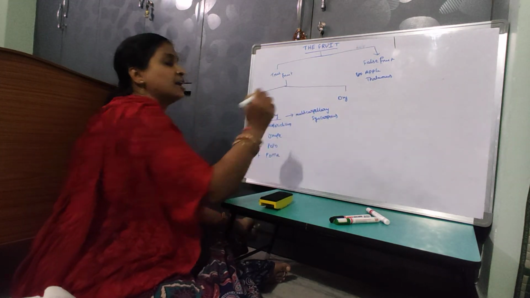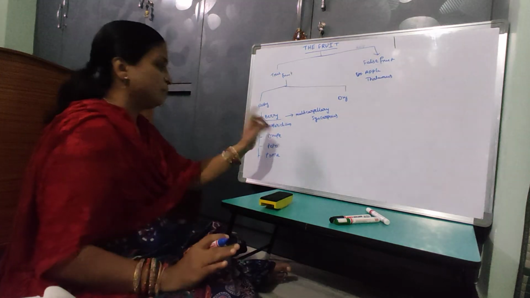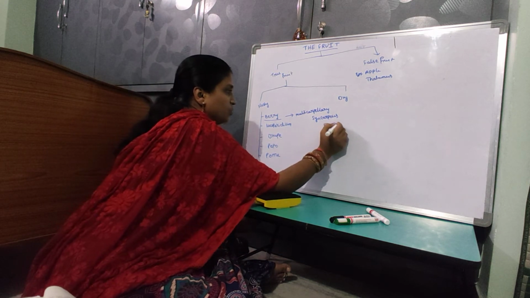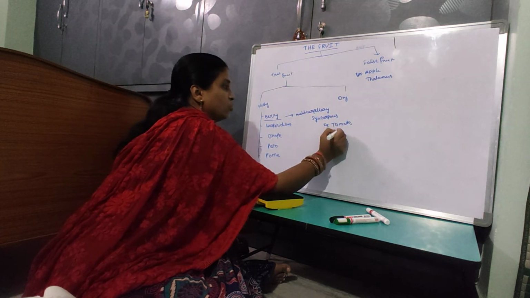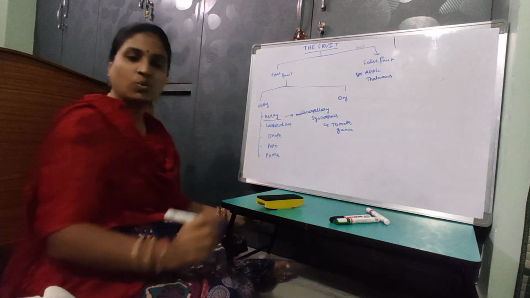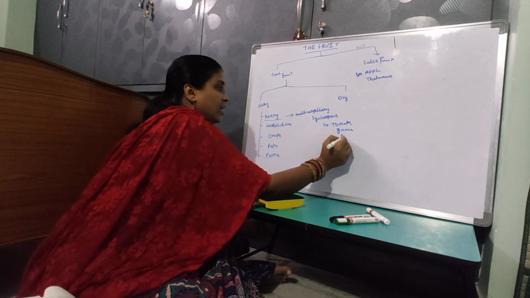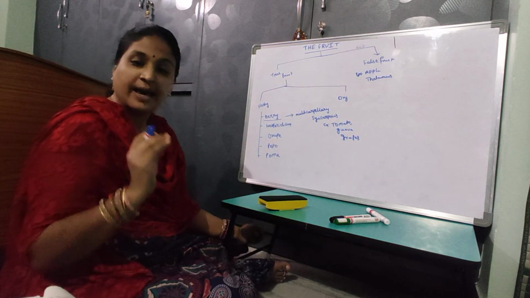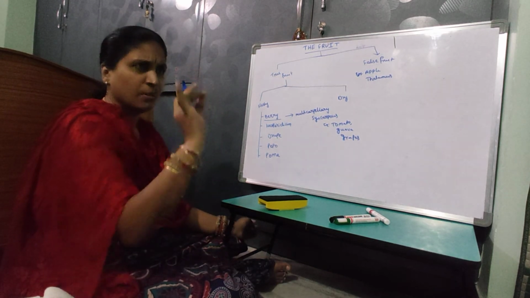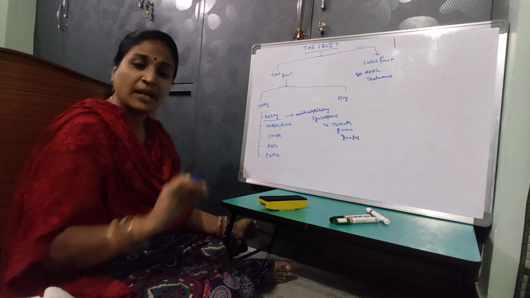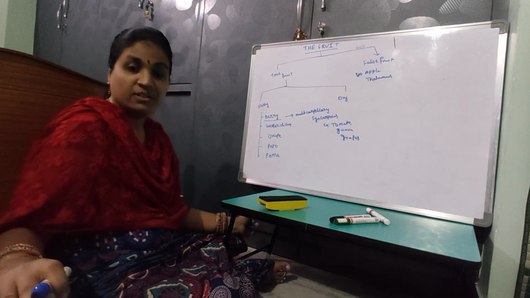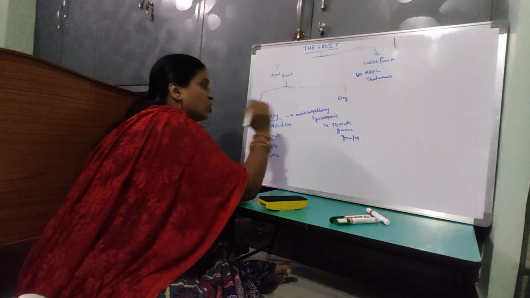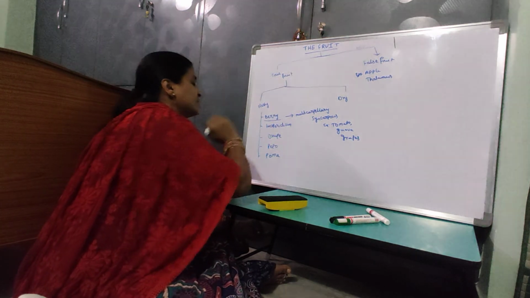Very good examples of berries are tomato, guava and grapes. Here the epicarp is a somewhat membranous, thin layer. The mesocarp and endocarp are fused together, and the seeds are hard. This is the berry.